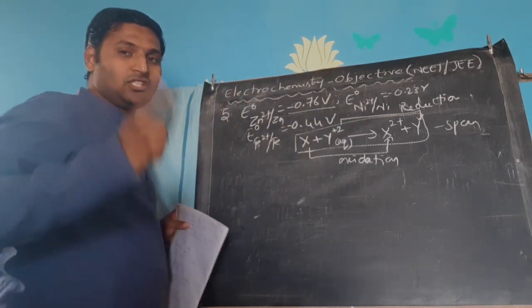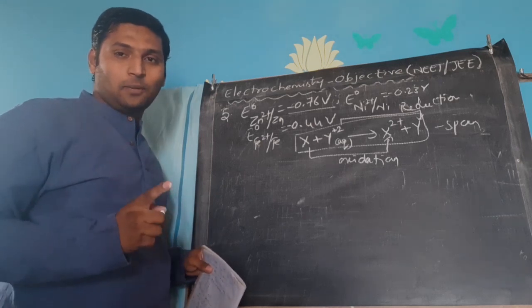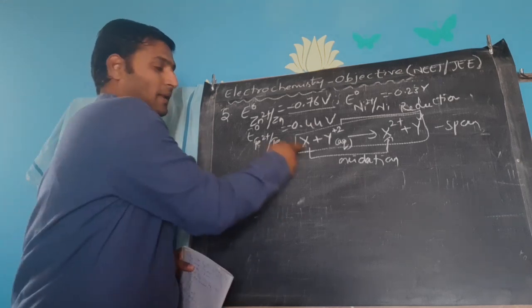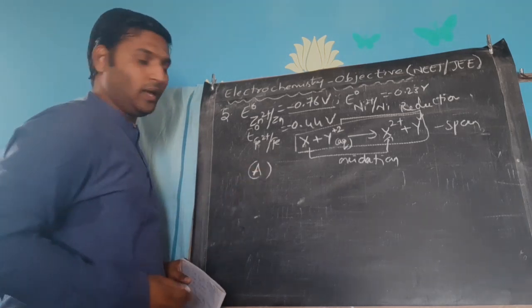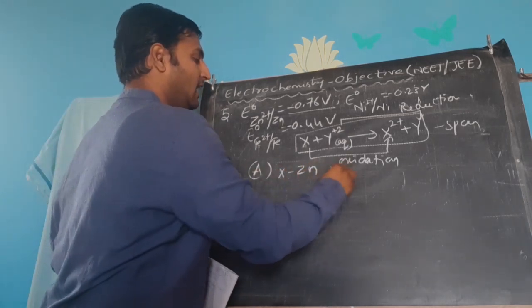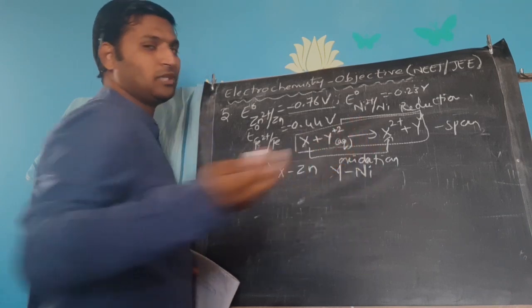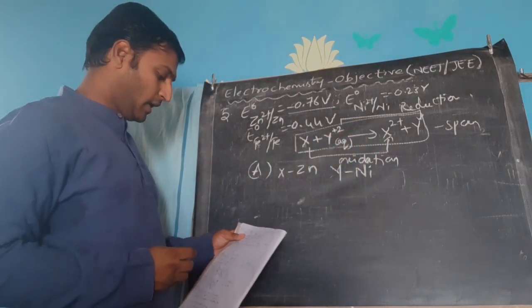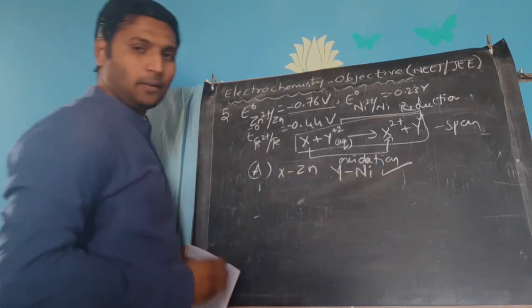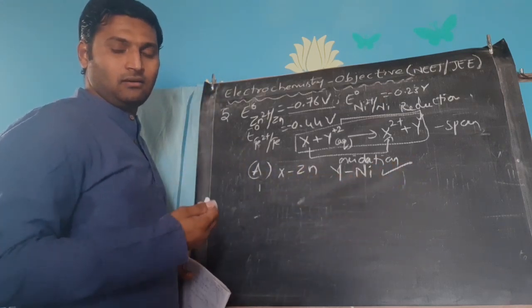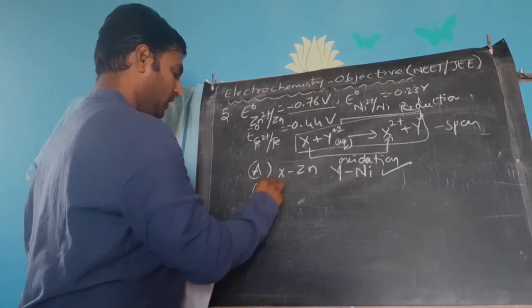Now, please check your options. In how many options do you have zinc in the place of X? There is only one option, option A, where they have given X is zinc and Y is nickel, which is absolutely possible. Okay, then so that's your answer. Option A is your answer. Let us rule out the remaining options.